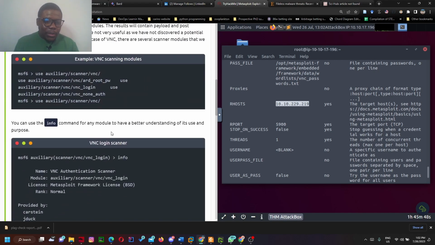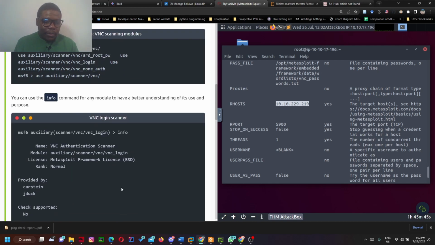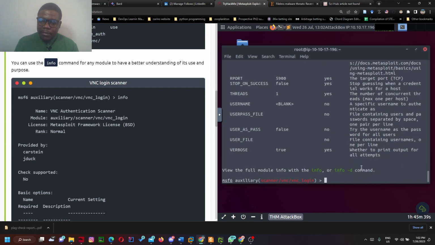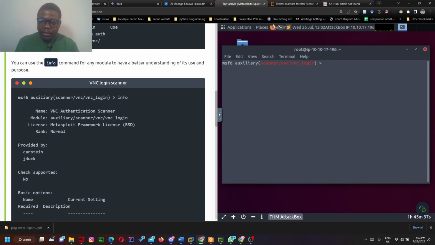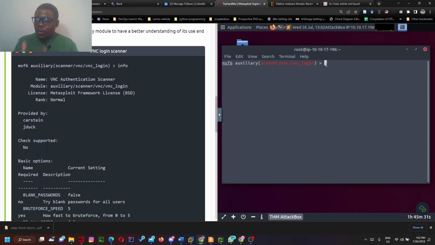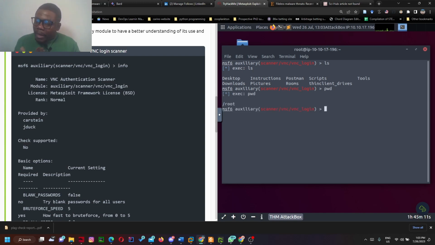So they were talking about how to use info here. We discussed how to use info in the explanation I gave. So let's clear this. And remember that other commands within the command line of the system itself, outside of msfconsole, can still be used, like ls. ls will show the list of the files in the directory where I am presently. Using something like pwd will give me my path. So remember that also. Let's clear.